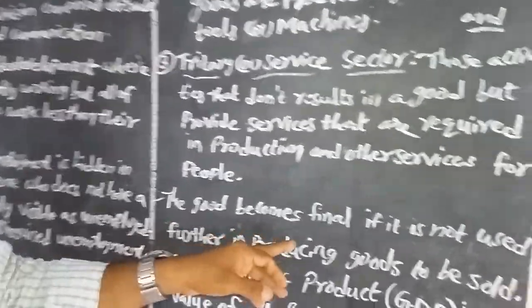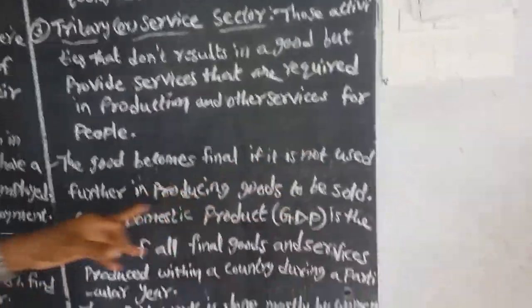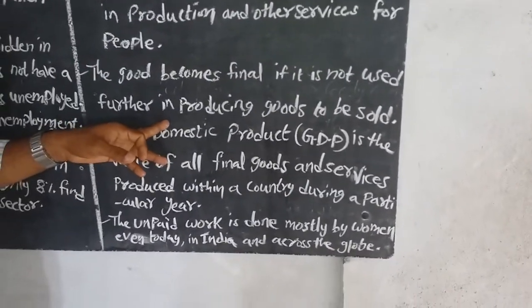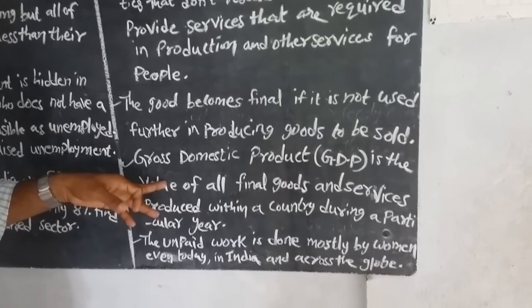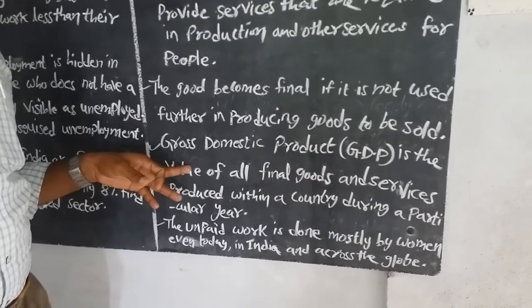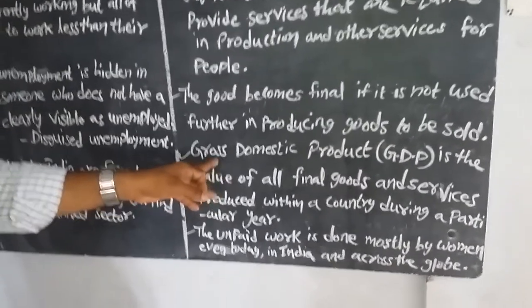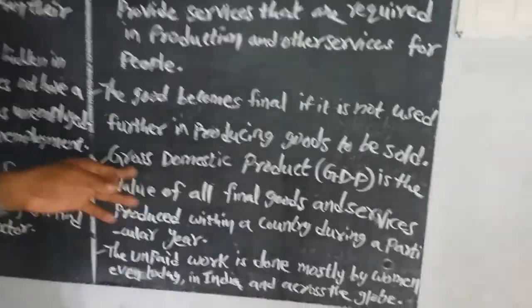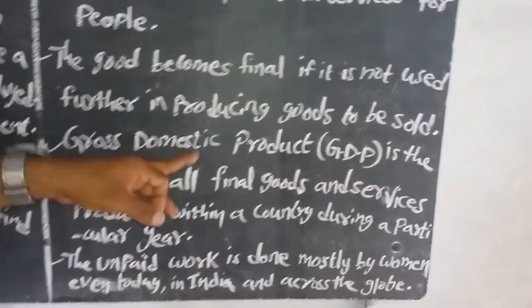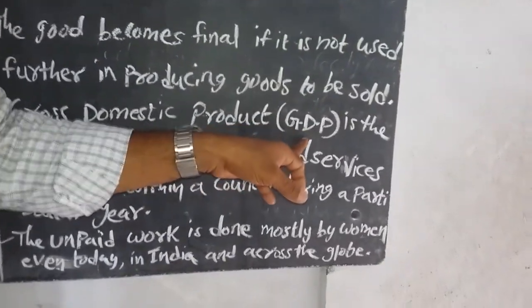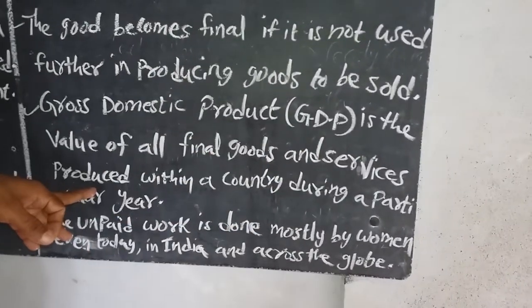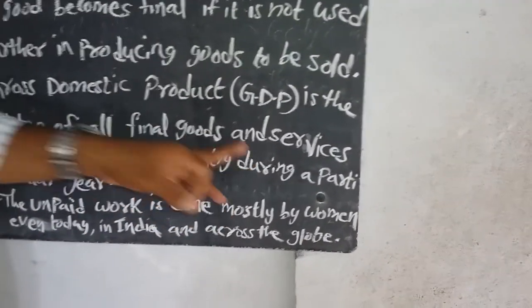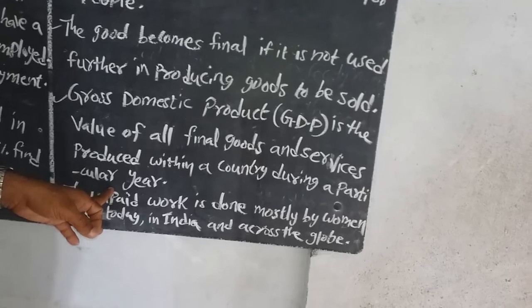Goods become final if they are not used further in producing other goods and are sold. And also we calculate the production of the country's people. How does the country calculate all the people's production? It is called gross domestic product, GDP: the value of all the final goods and services produced within a country during a particular year.